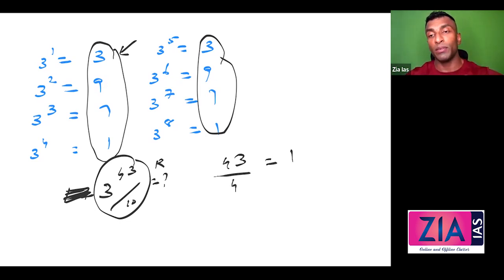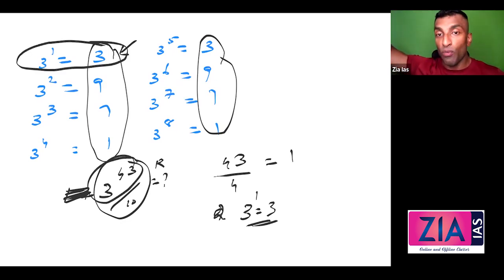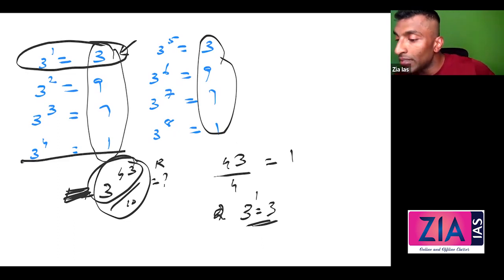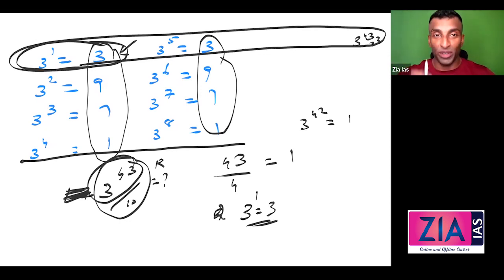When 1 is the remainder, what will you do? Before, it was 2 raised to 1. Here it is 3 raised to 1. What is that? 3. That means 3 raised to 43 will come here in the top line. Why? Because you can see these are multiples of 4: 4, 8, 12, 16. So 3 raised to 42 will come here, which is going to be 1, and 3 raised to 43 will come here, which is going to be 3. So that will come in this series. You got it? It is so simple, so easy as well.